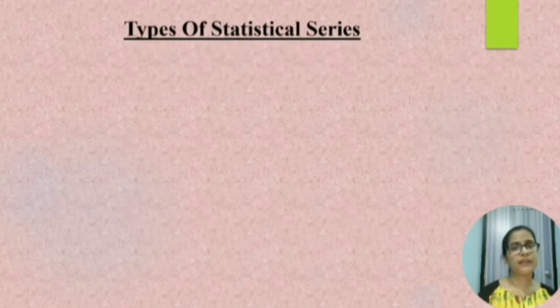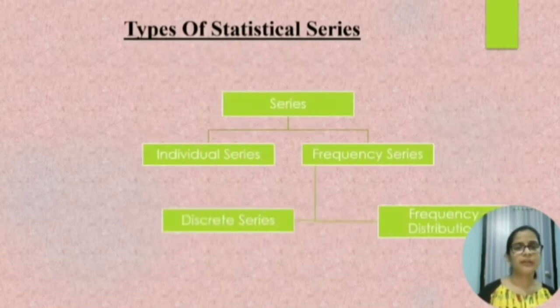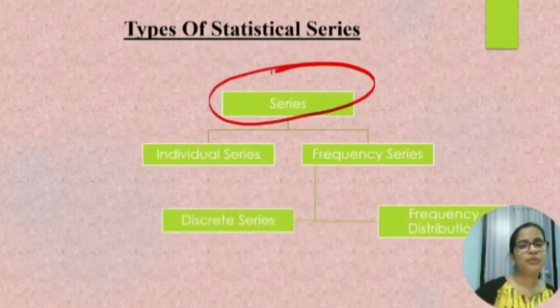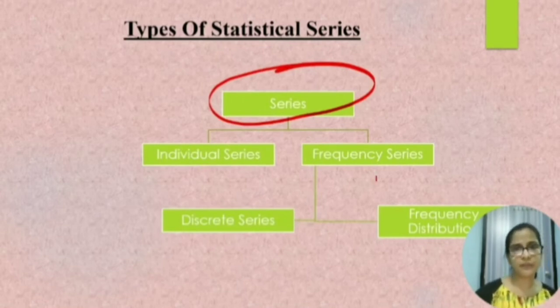Next we have types of statistical series. So series are divided into individual series and frequency series, and frequency series are further divided into discrete series and frequency distribution.